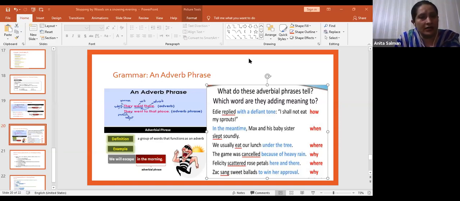So how will you guess it, or make it clear? If you understand it properly, that's really good. Otherwise, you can see to whom it is giving information, whether a noun or a verb. So under the tree is telling us more about the verb eat: where do we eat? So if it is giving information about a verb, it is an adverb phrase. But if it is giving information about a noun, like we, then it will be an adjective phrase. Okay, is it clear? If it is clear, give me thumbs up.